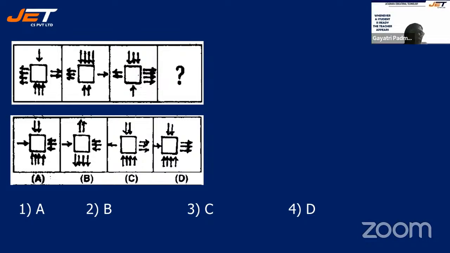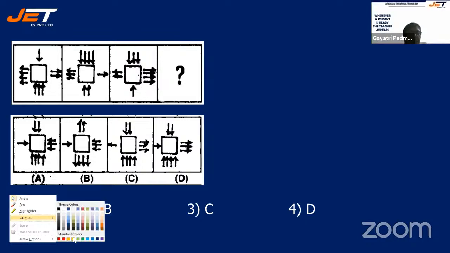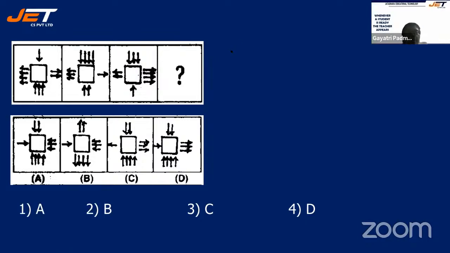Your arrow marks towards the left hand side is 4. Right. You can actually make it to your convenience. Right? See, the triangle is common everywhere. The arrow marks towards the left hand side is 4, towards up is 1, 2, 3.